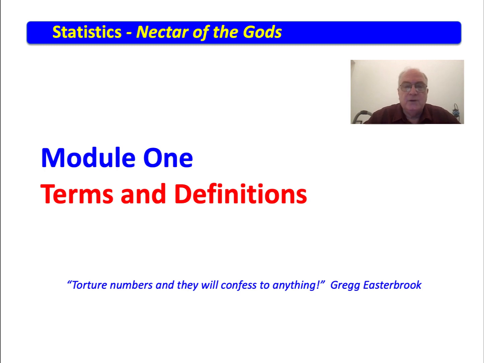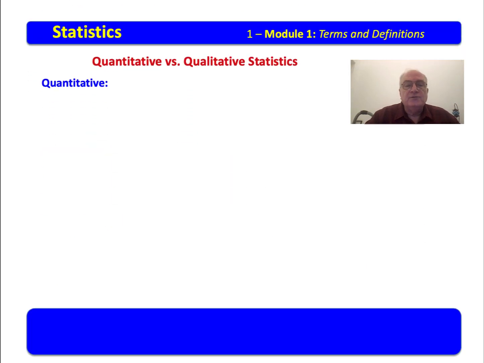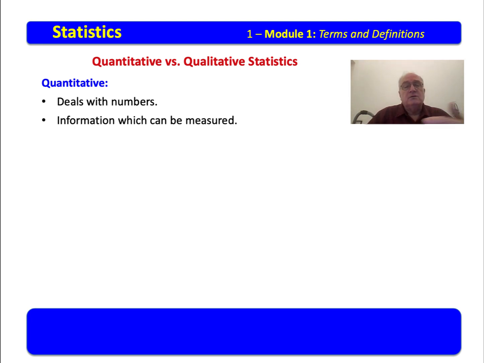We now continue our journey in learning the terms and definitions that will be used in the introduction to statistics. The first thing that we need to do is begin to comprehend the difference between quantitative and qualitative statistics. Now, the course that you're involved in is a quantitative statistics course. Qualitative statistics is something altogether different. Quantitative deals with quantity, which deals with numbers. Quantitative statistics, information that can be measured using numbers.